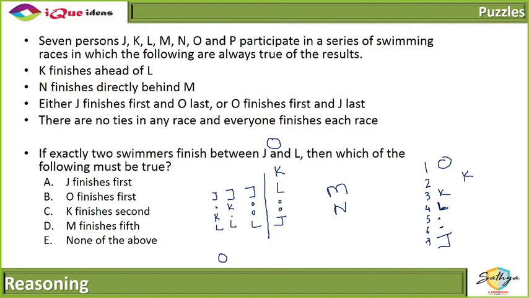Then N finishes directly behind M. Now for N to be directly behind M, this is the only possible position, so N finishes directly behind M, right? Now can I resolve this condition? K finishes ahead of L, J finishes last and O finishes first, no ties, and everybody finishes each race, right? Now, this is quite possible. Is there any fallacy in this condition that we are looking at?